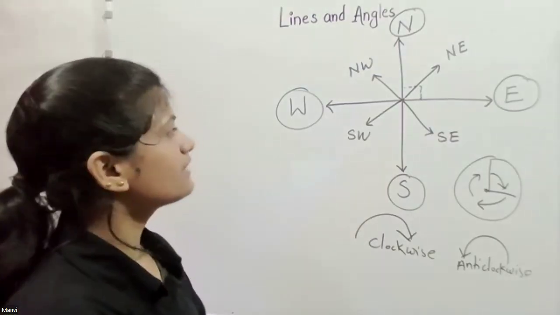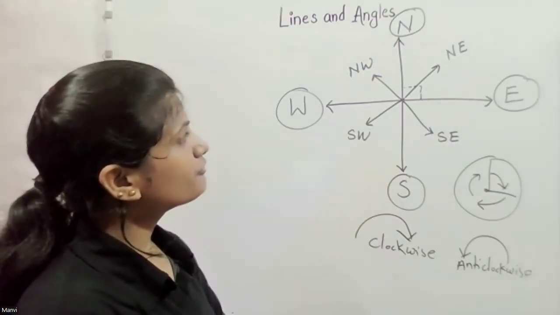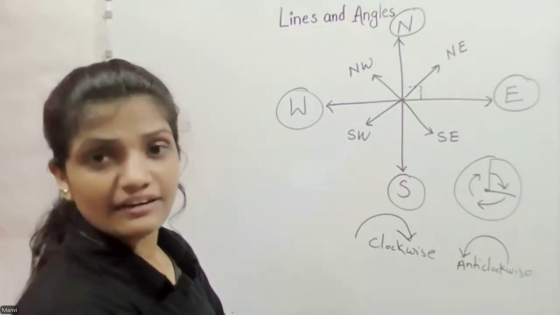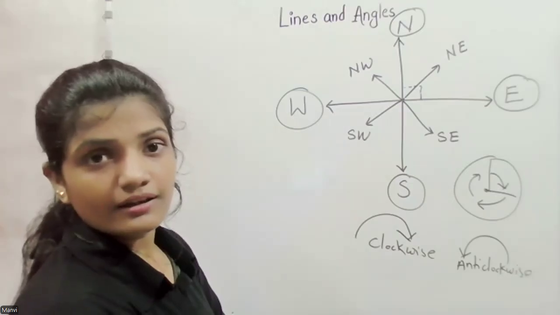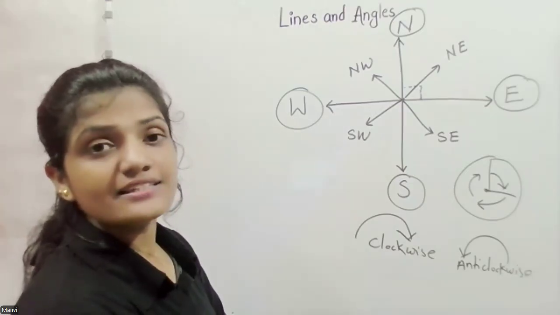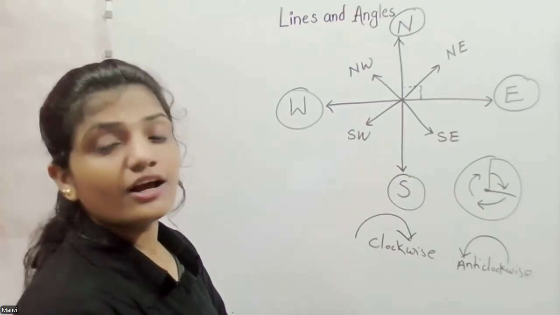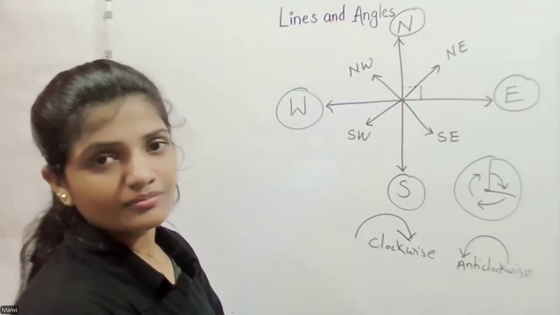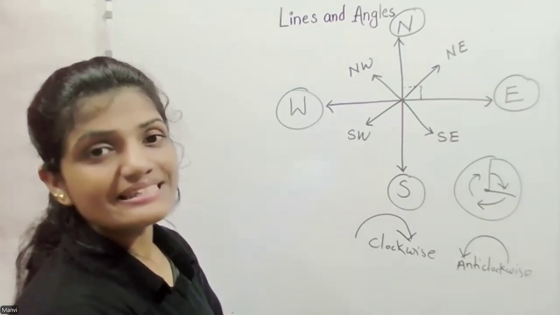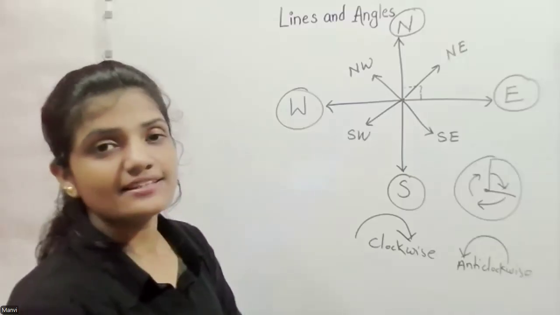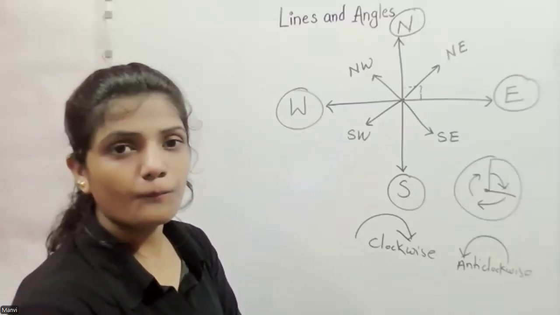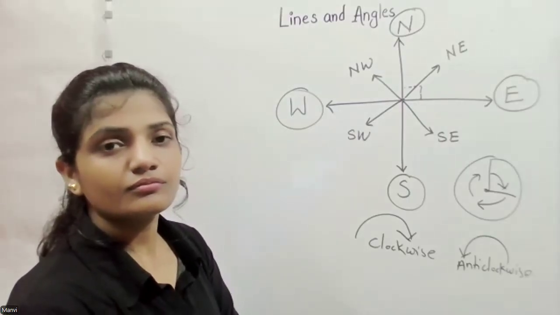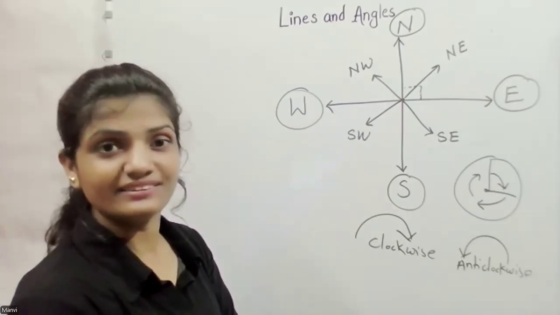Again, the next question. If an ant is standing at northeast direction and starts moving clockwise 90 degree, then in which direction is the ant facing now? Is it southeast? Very good.